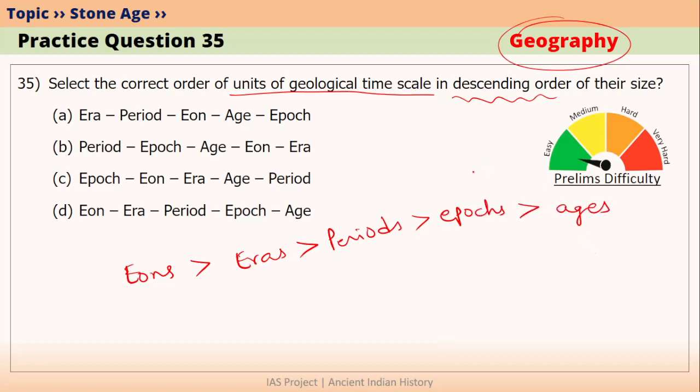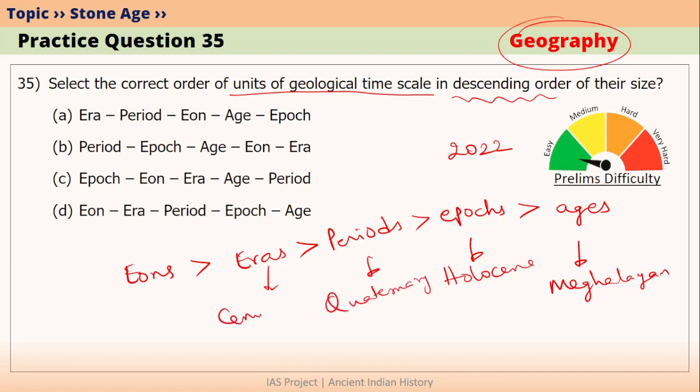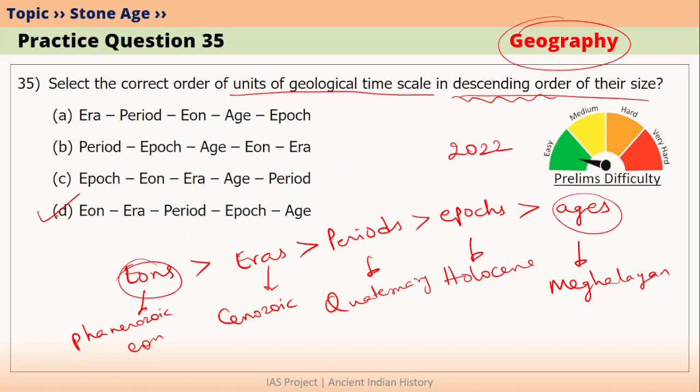For example, if we consider the year 2022, it falls under Meghalayan age, in Holocene epoch, in Quaternary period, in Cenozoic era and in Phanerozoic eon. So this is the timeline of present day. So the descending order of size would be eon will be largest and age will be smallest. So the answer is eon, era, period, epoch and age. Option D.